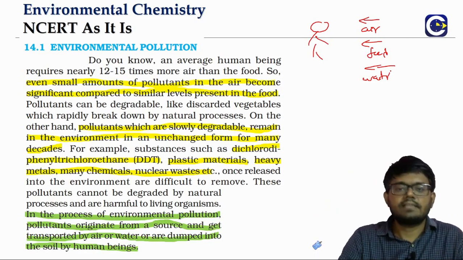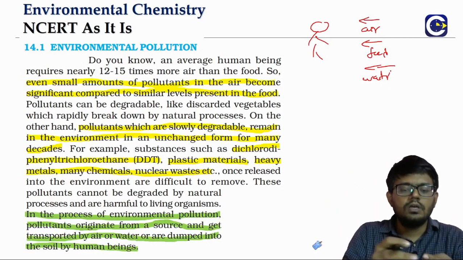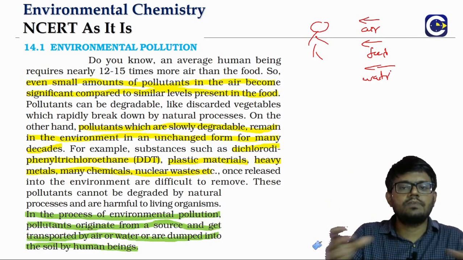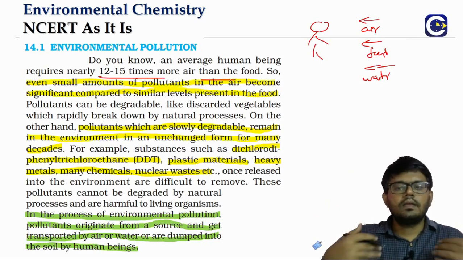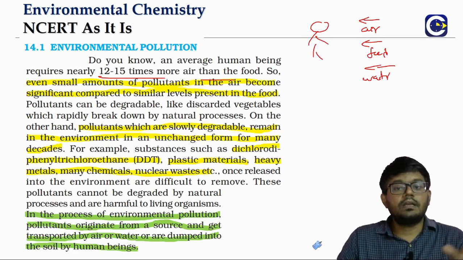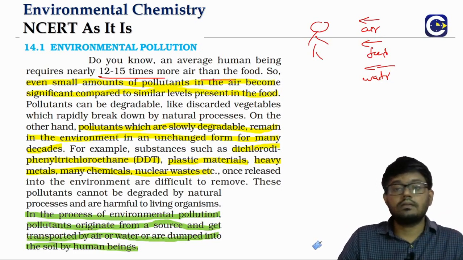So to understand this, let's just view the amount of substances we will require. If you talk about an average human being, we will take 12 to 15 times more air than food.